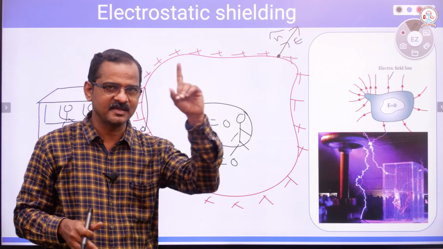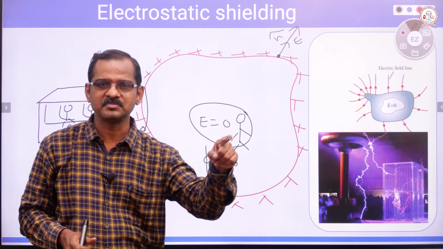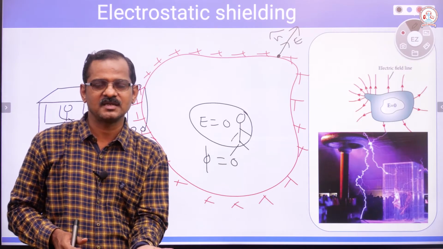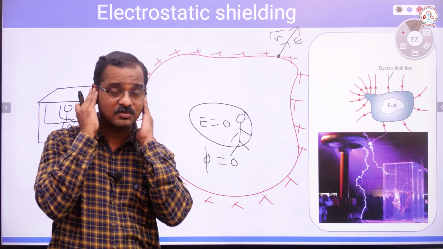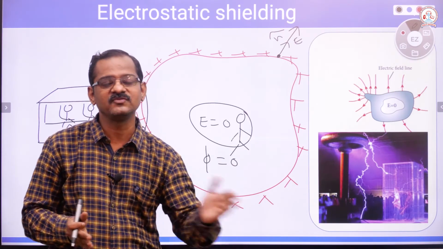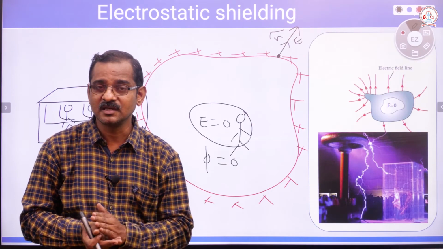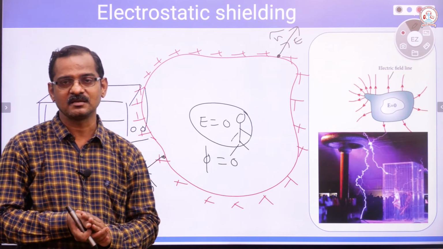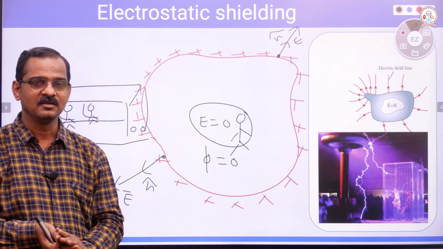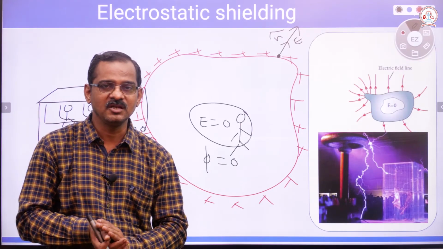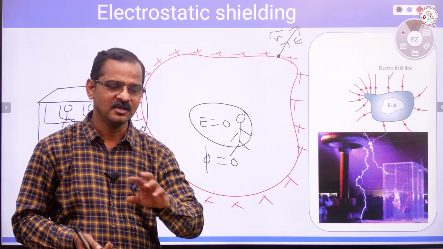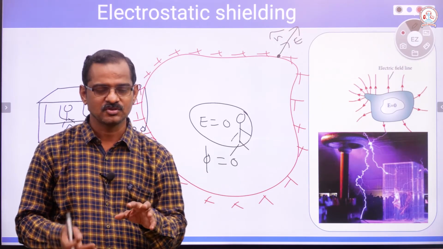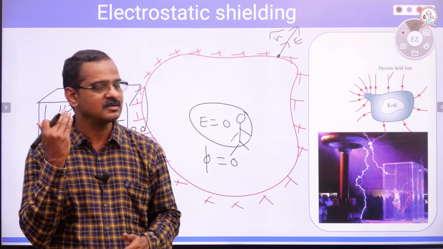Actually both take place at the same time, but we see the flash first and hear the sound after a time gap, because the velocity of sound and light differ. Velocity of light is 3 into 10 power 8 meter per second, and velocity of sound is around 340 meter per second. So we see the flash first and then we get the sound.